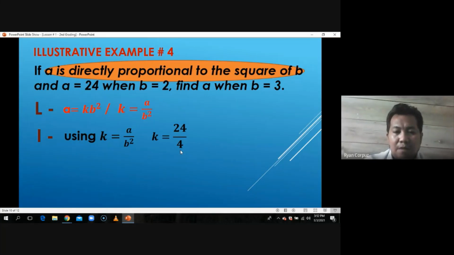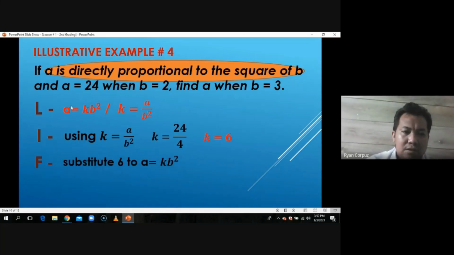And 24 divided by 4 is 6. Since we already have the value of K, let's substitute that value of K using the first form equation. So using A is equal to KB squared, substitute it, you'll have A is equal to 6B squared. In that way, we form what we call the equation of variation.